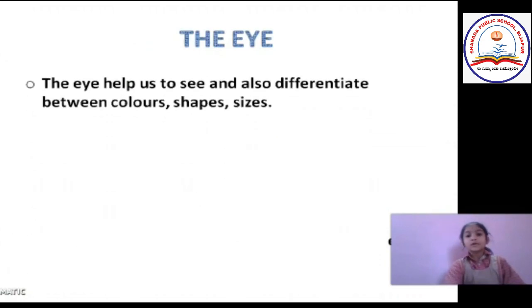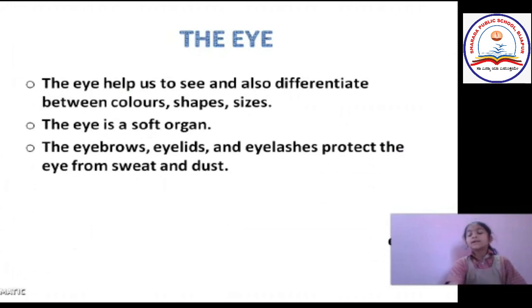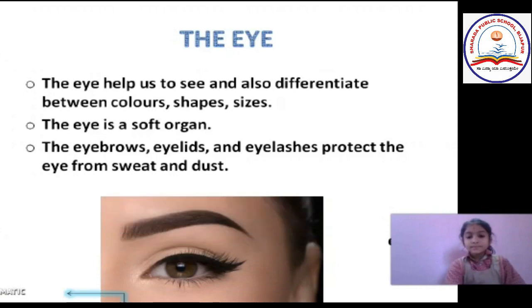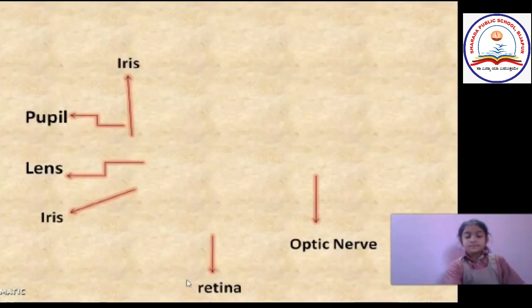Now let us learn about the eye. The eye helps us to see and also differentiate between colors, shapes and sizes. The eye is a soft organ. The eyebrows, eyelids, and eyelashes protect the eye from sweat and dust. This is the eyelid, this is the eyebrow, and these are the eyelashes.